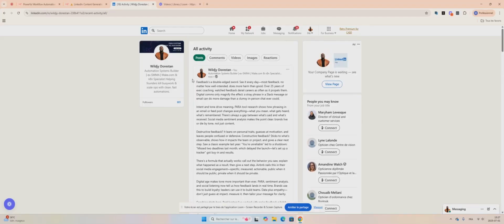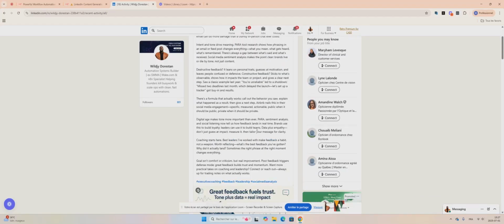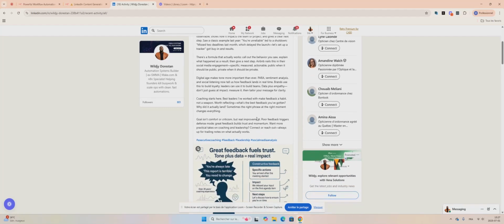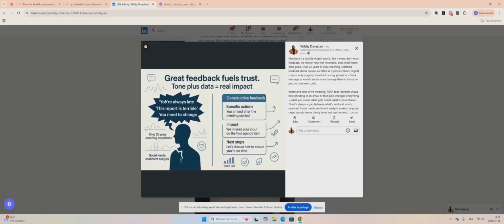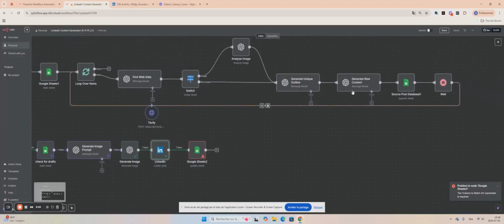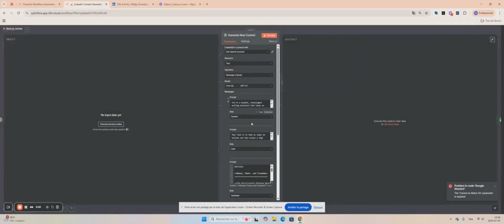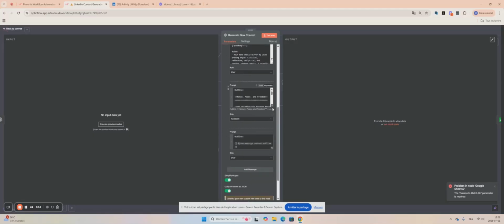Full post, high quality. I prompted it in a way that matched the way I usually write, to make it as human as possible. And then these are the images that were created by the system, which is great. As you can see, it's very high quality. Yeah, that's pretty much it. As you can see, everything is prompted very well. The secret, honestly, is in the prompt. You have to really be thorough with your prompting to make sure that everything works the way you'd like.